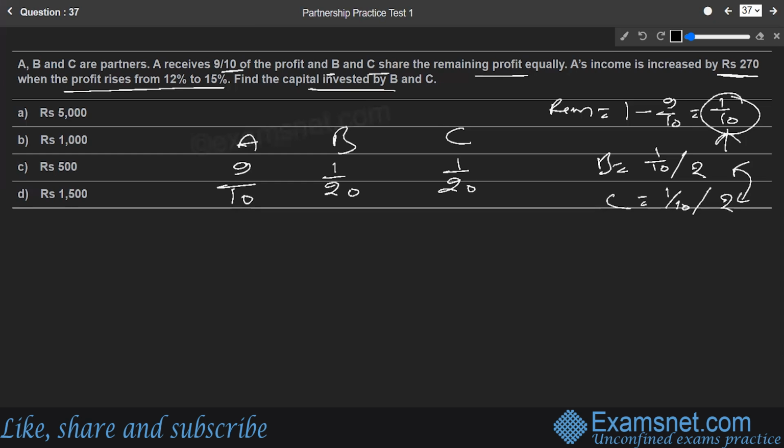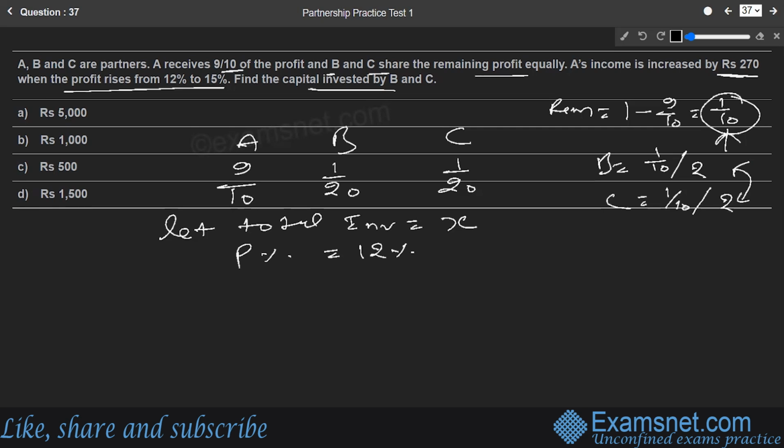Now the next thing is that the total investment is missing. As they have said, A's income is increased by 270. For that, we need to know the total investment. Let us assume the total investment of the business is X. How much profit percent was there initially? It was 12%.